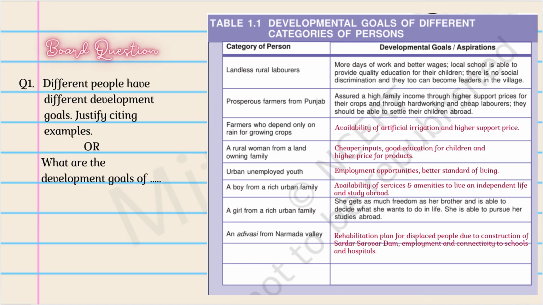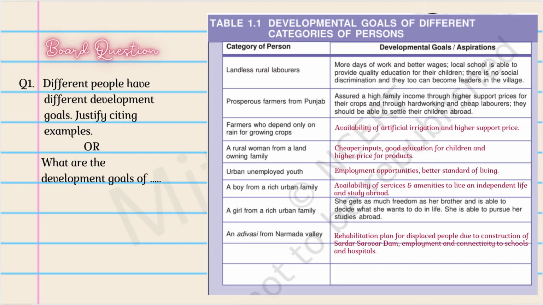If this question comes as a 5 marker, that is, different people have different development goals, justify citing examples, you have to write at least a minimum of 6 points along with an introduction. If it comes as a 1 marker, they will simply ask you what are the development goals of, for example, a landless rural laborer, and you just simply write the development goals that are cited here.